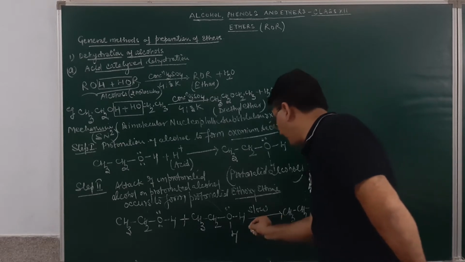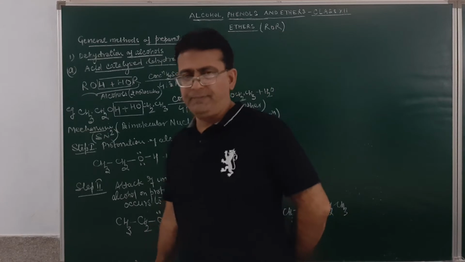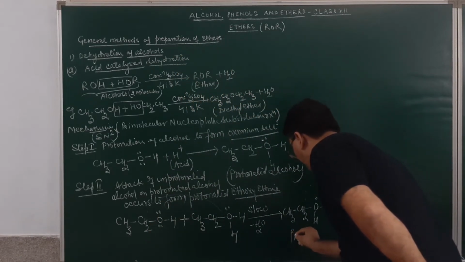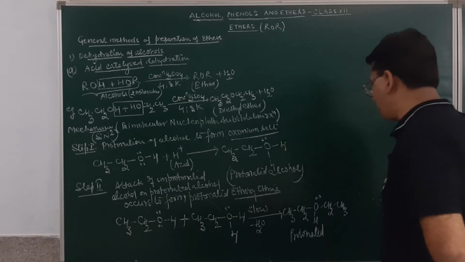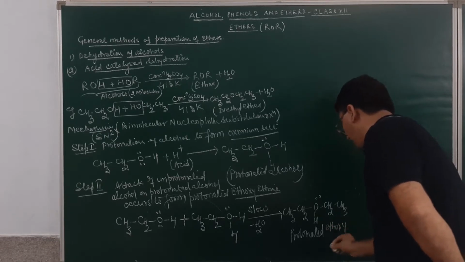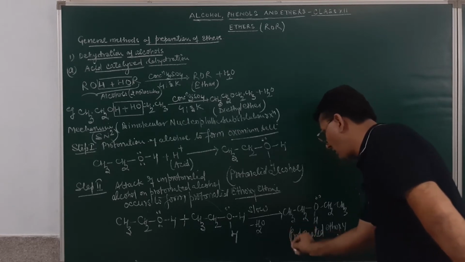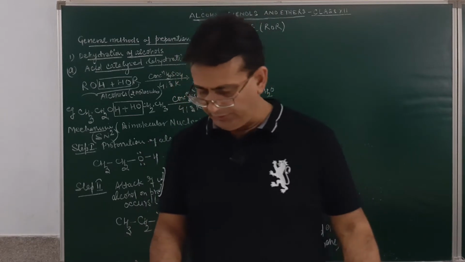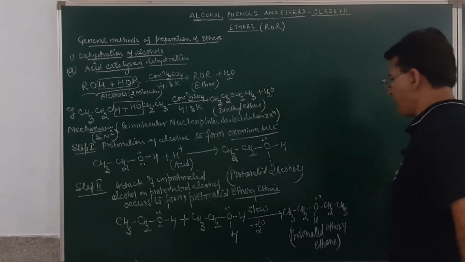A molecule of water will be given out. This step will be the slow step and the rate determining step. So formation of a protonated ethoxyethane will take place. The step over here will be a slow step. Am I clear? So this is going to be a slow step.